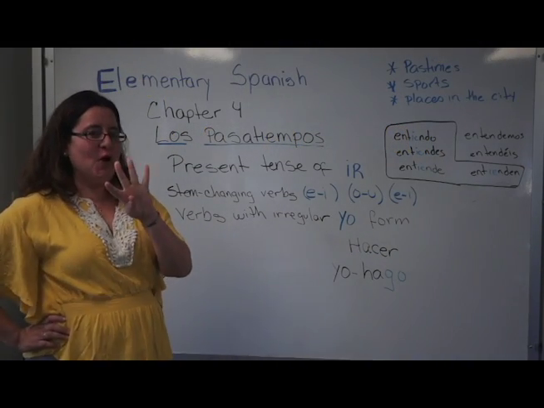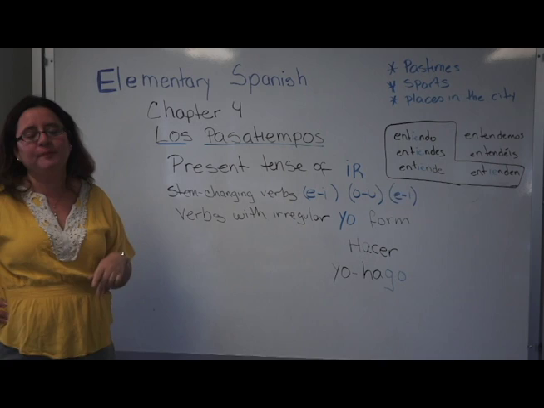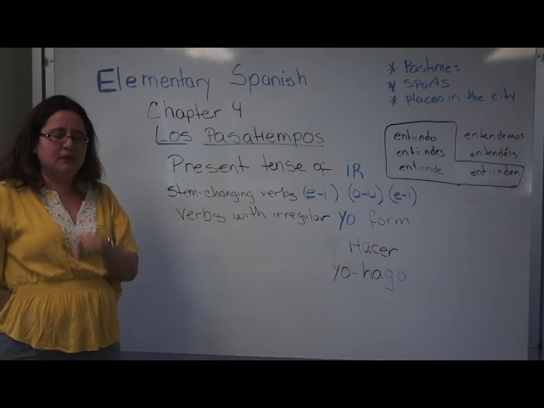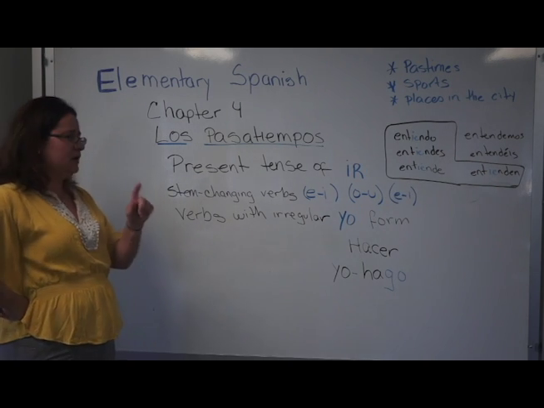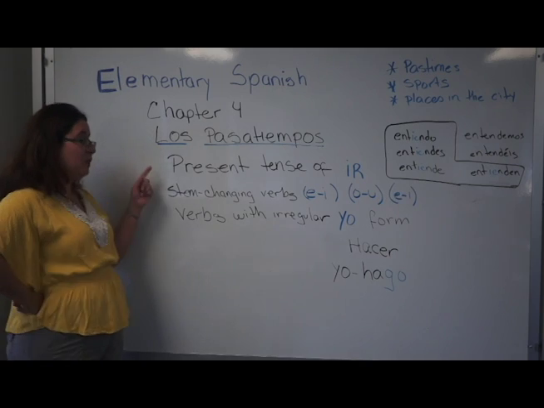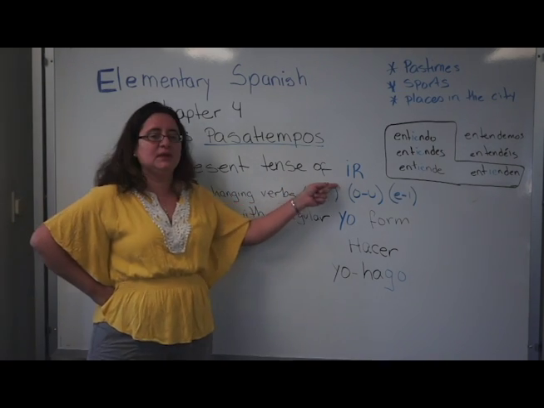Estamos en el capítulo 4, los pasatiempos. ¿Qué son los pasatiempos? Pastimes. So what do you need to know from this chapter? There are 3 things that we are going to cover in this chapter. Number 1, present tense of ir.